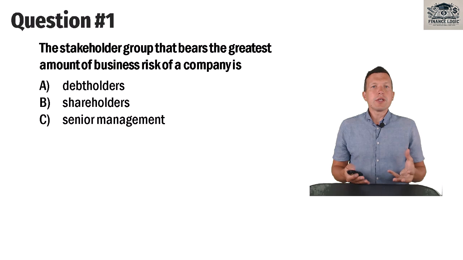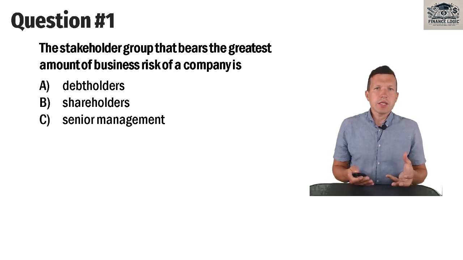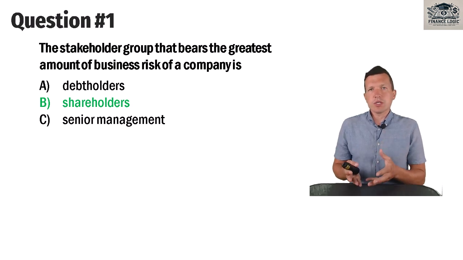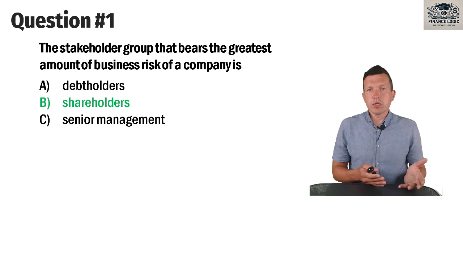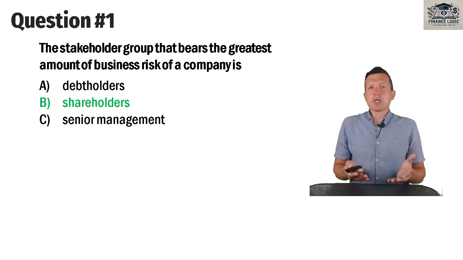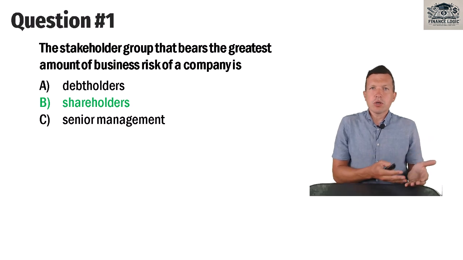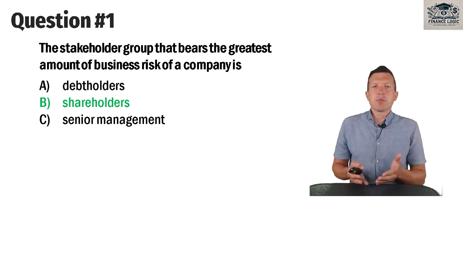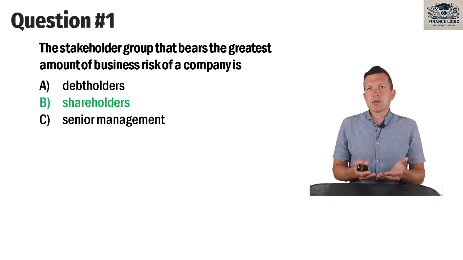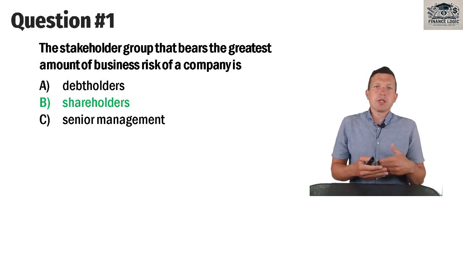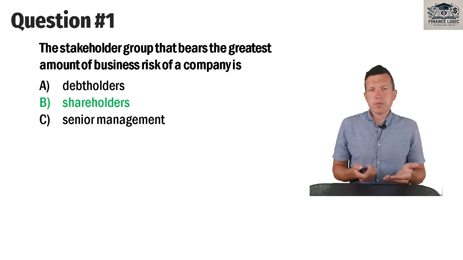Of course, the greatest amount of business risk is attributed to shareholders. Shareholders bear a risk that is greater than the risk of any other stakeholder, just because debt holders get their payback or pledged collateral asset, senior management gets its salary and bonus, and shareholders just get dividends, but on a residual basis.